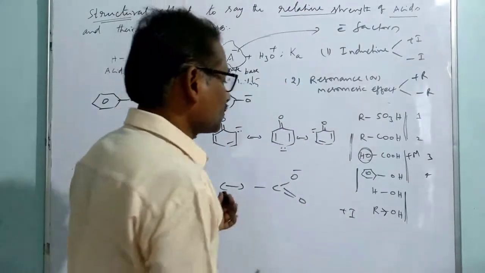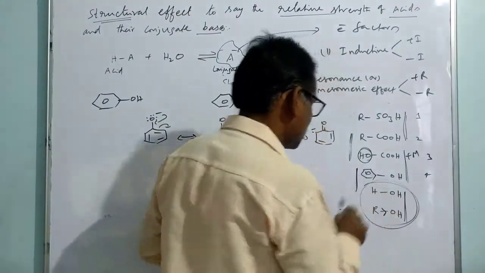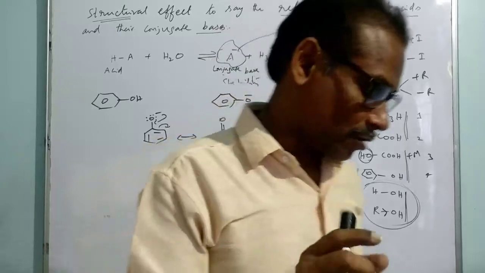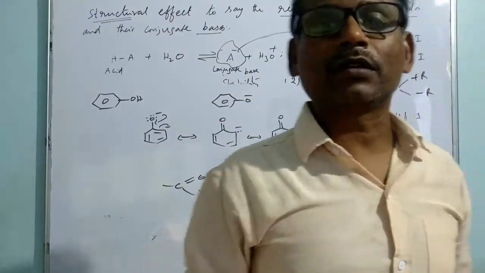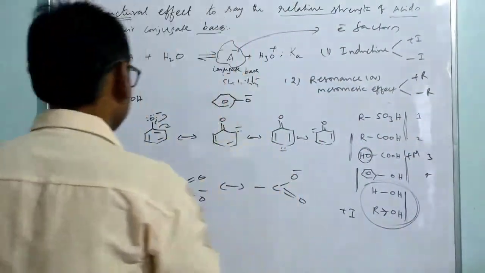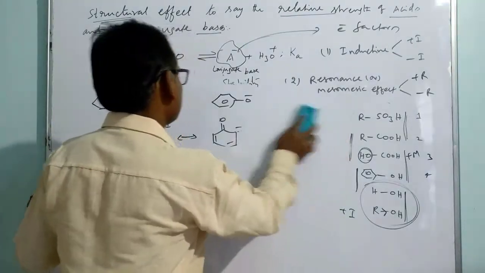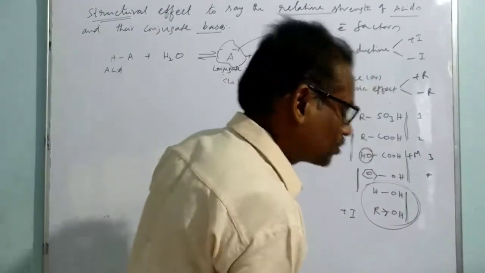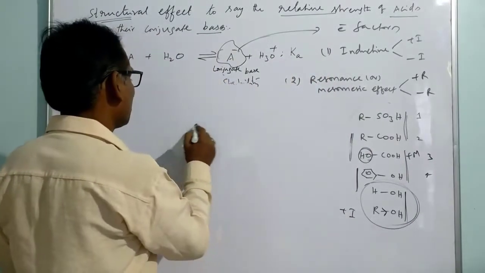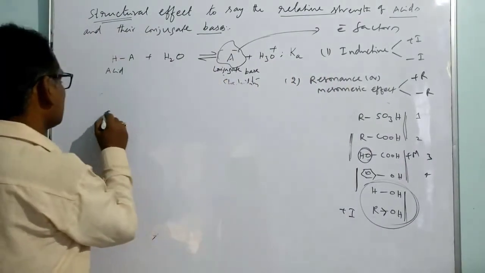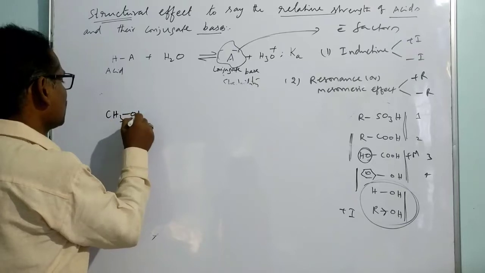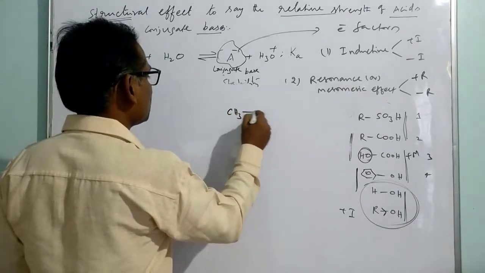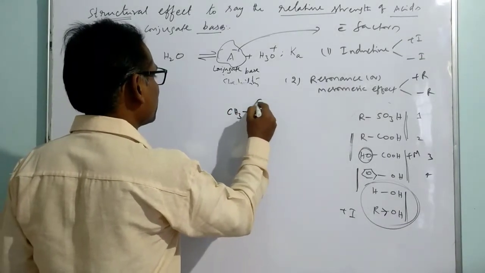But in this case, there is one exception. Everywhere the alcohol is not a weaker acid compared to water. Let me take an example. If you take CH3OH, the conjugate base is CH3O minus.